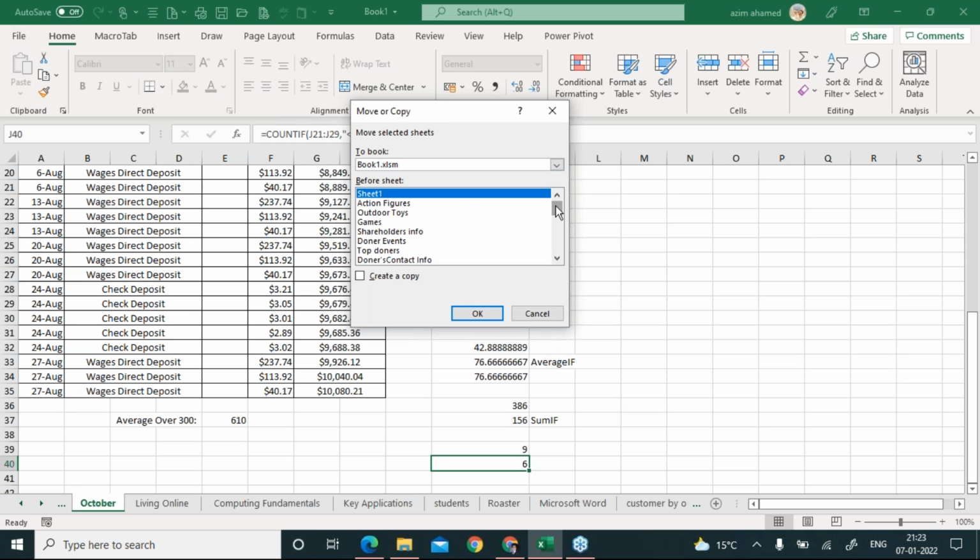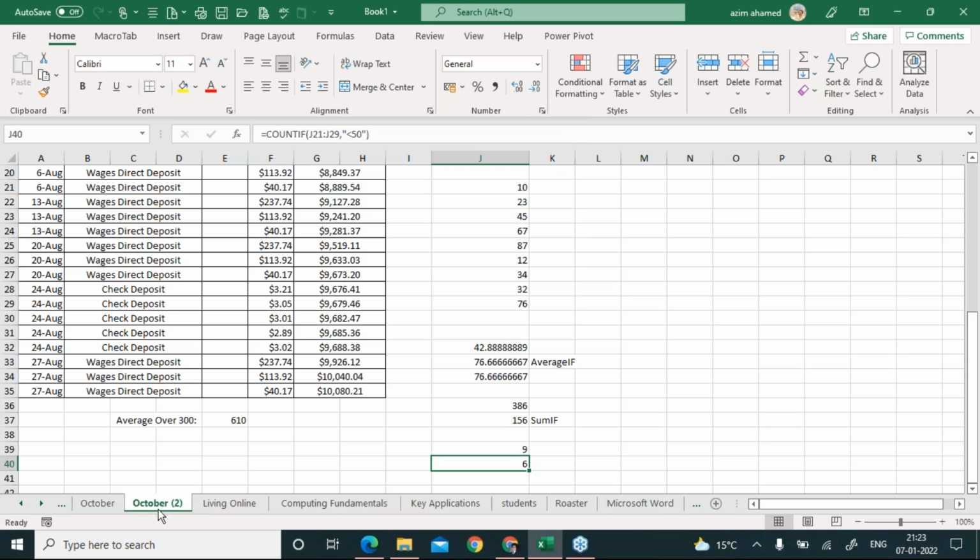And now you have to go down and select the next sheet after October because you want to add a sheet after October, correct? So don't forget to check this box, right? So it will make a copy of your sheet easily, and just say okay. And look, the job is done.